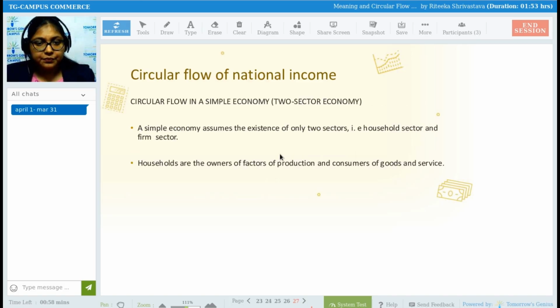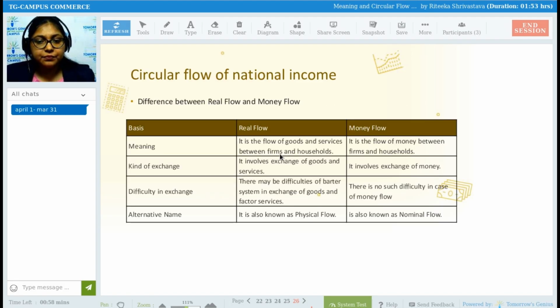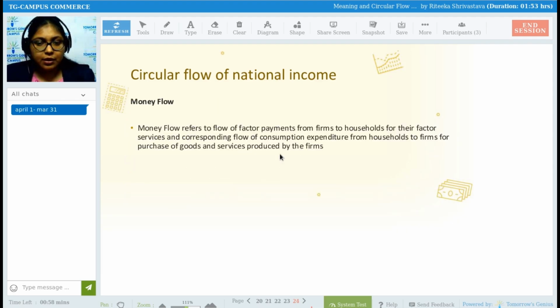What I will do is, first of all, I'll explain money flow. Then again we will go to circular flow of national income. We will see if you all have understood or not clearly. If not, then I'll explain it once more from the beginning.